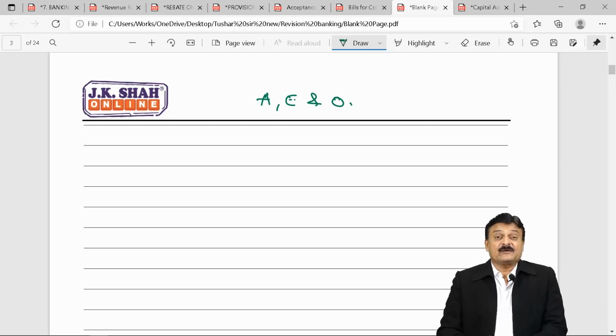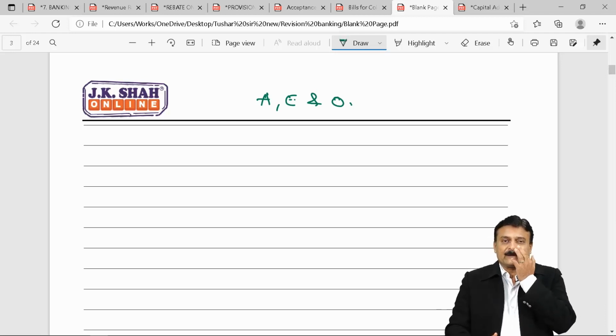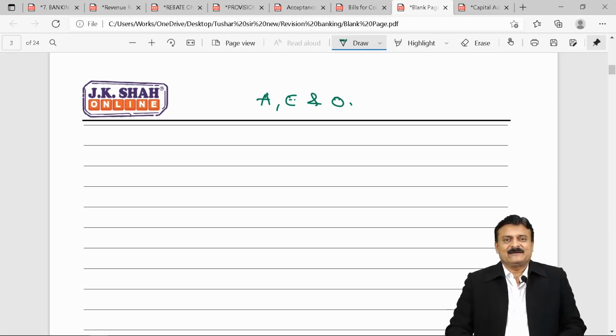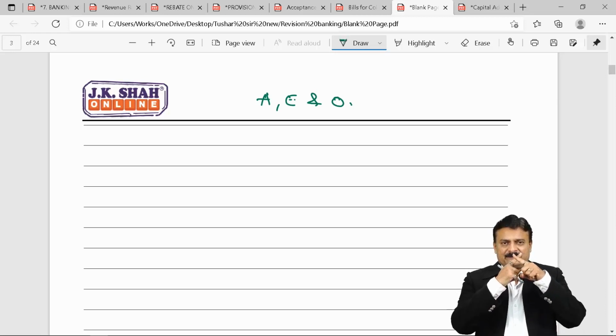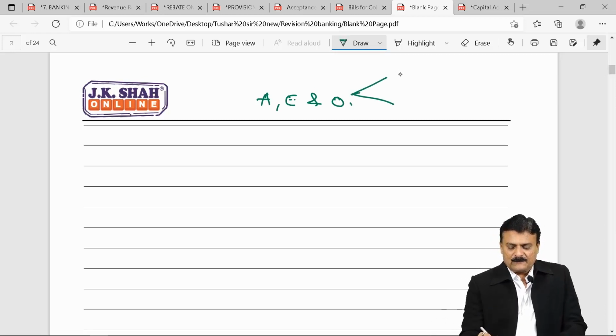But if you don't show it in the books of account, how to maintain the record? And hence it is suggested, guided to the banks, that even if it is a contingent liability, even if it should not have any existence in the books of account as per accounting norms, to record contingent liability A, E, and O, you prepare two dummy accounts in the books of the bank, two dummy accounts in such a way that they are just opposite to each other. They are A, E, and O